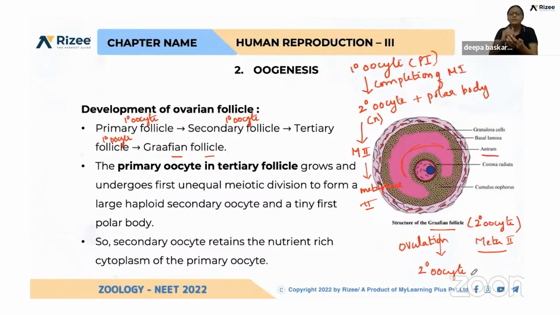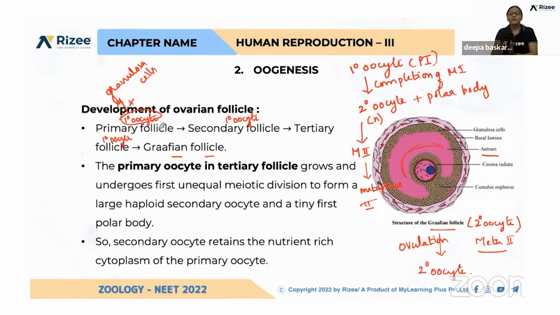And this primary oocyte, which is present in the ovary, is surrounded by granulosa cells. Primary oocyte alone, we know. Along with that, granulosa cells are present, so we name it the primary follicle. So what is a primary follicle? A primary follicle is a primary oocyte surrounded by granulosa cells. Got it? And so many primary follicles are present at the time of birth.